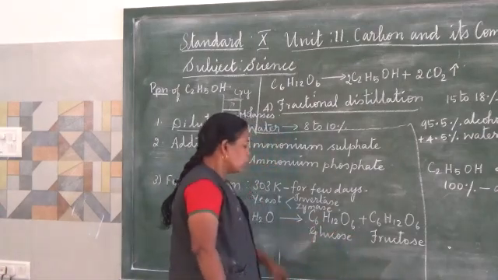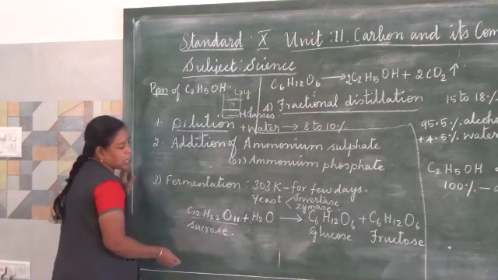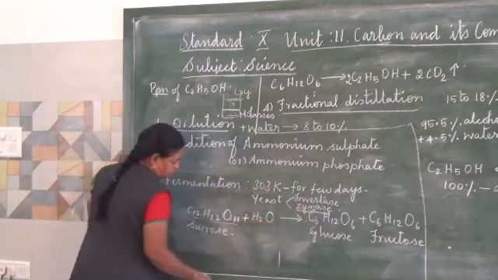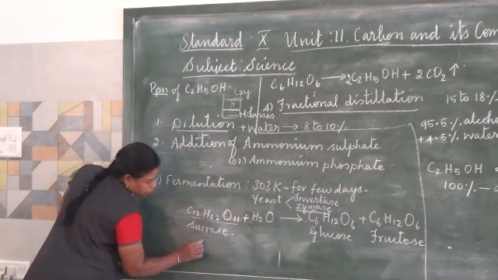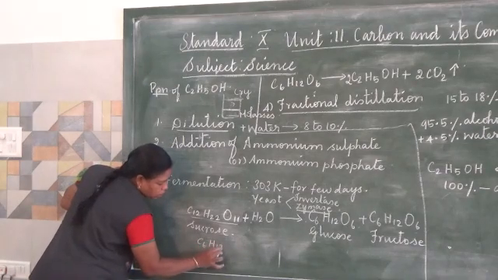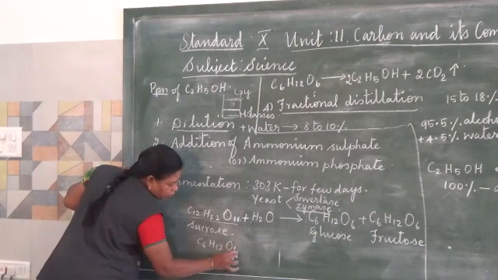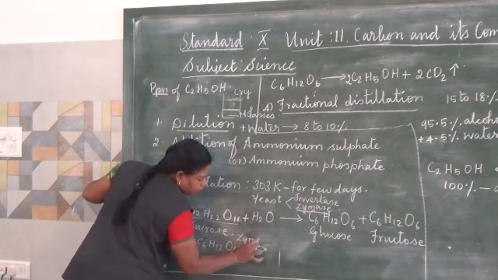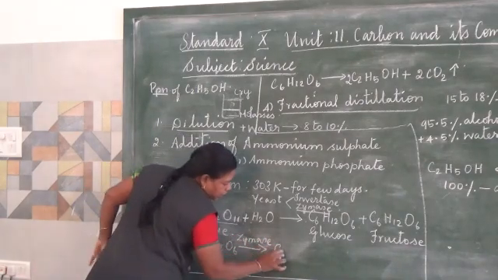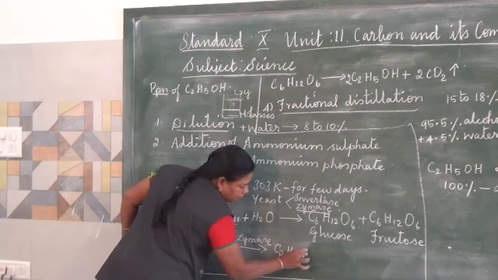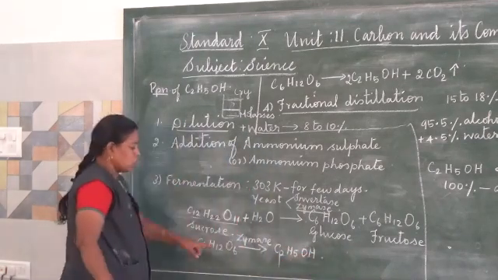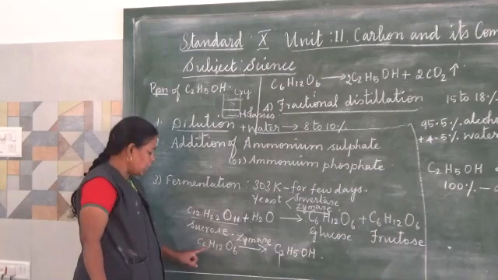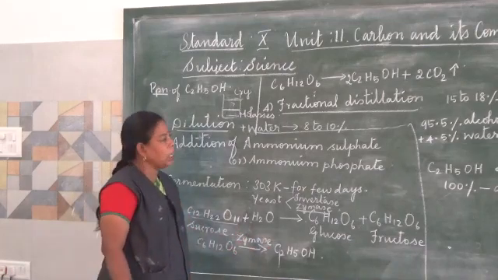And again the glucose, C6H12O6, glucose or fructose, when it is acted on by the enzyme zymase, is split up into ethyl alcohol.